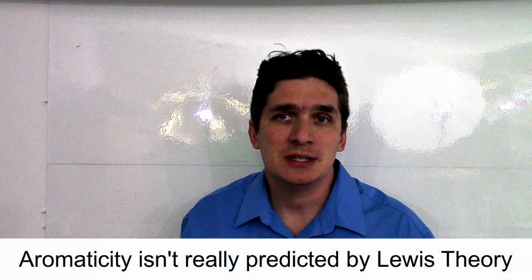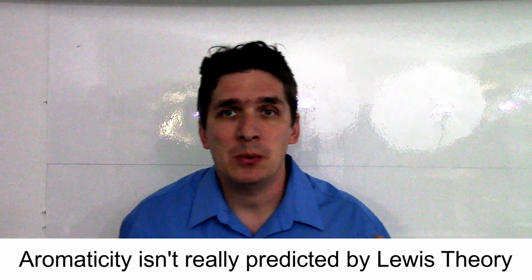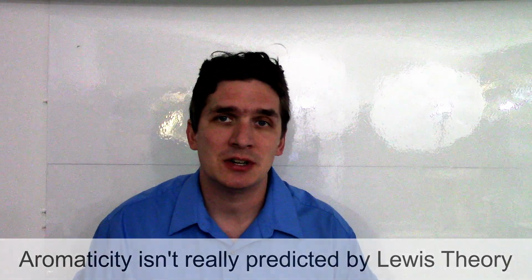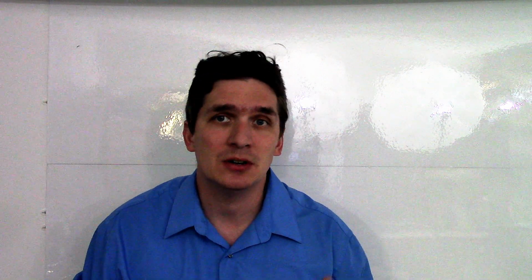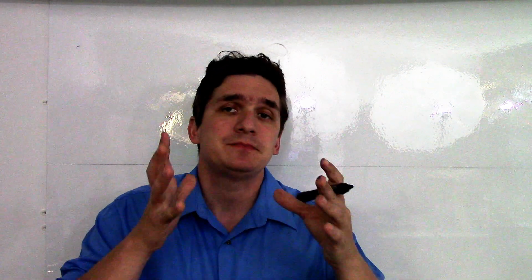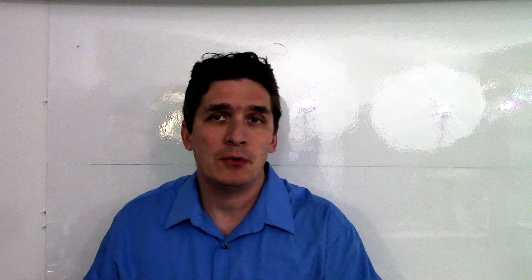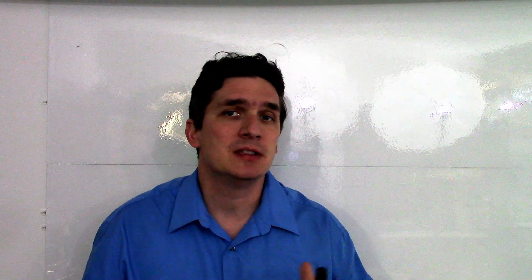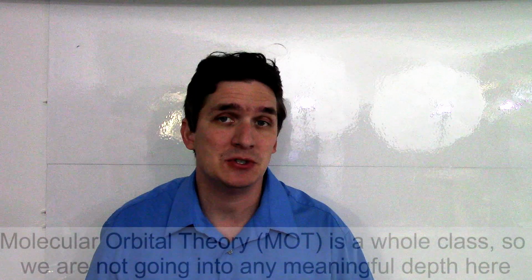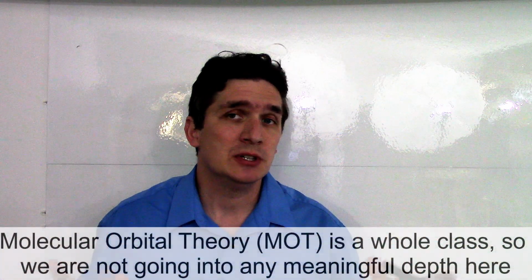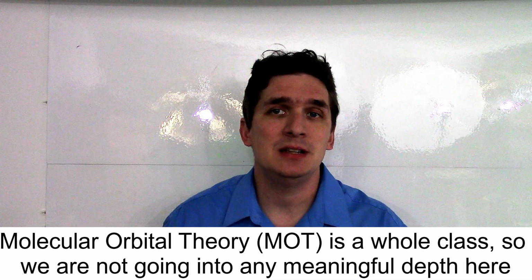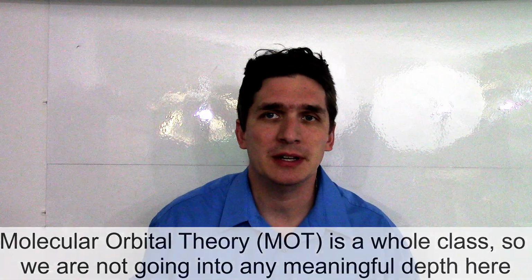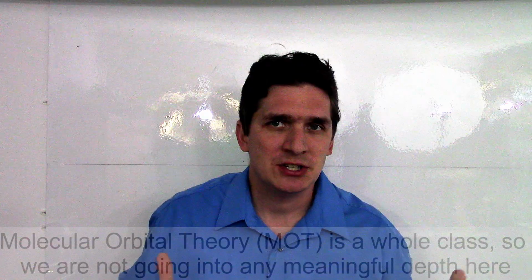The reason they're wrong is that one of the key assumptions of Lewis theory is that when we form these bonds, we're localizing electrons between the two atoms, and this is what gives rise to valence shell electron pair repulsion theory, or VSEPR. So we kind of need a quick primer on molecular orbital theory. Now, the full caveat here is that if you're taking organic chemistry, you're going to know what I'm saying is really grossly oversimplified. But if you're an organic chemistry student, you've probably only seen people talk about molecular orbital theory in kind of this abstract hushed tones because it's really hard to explain.